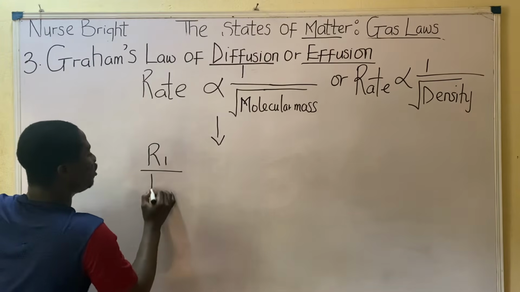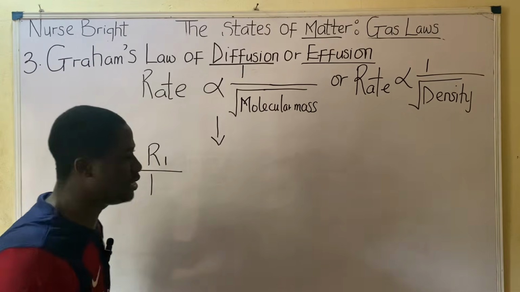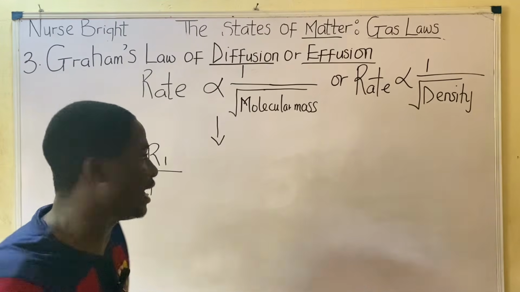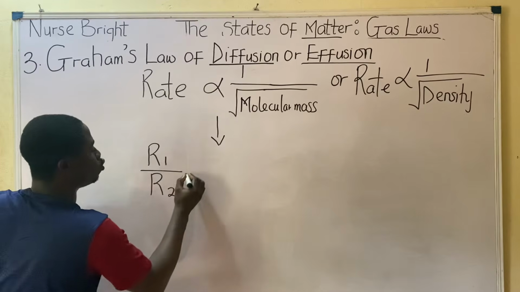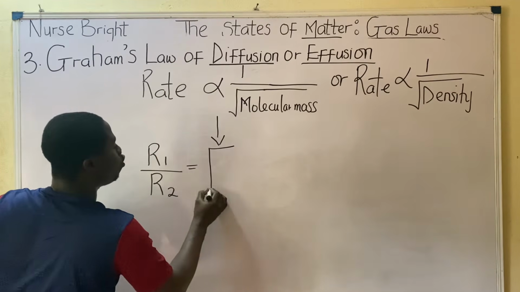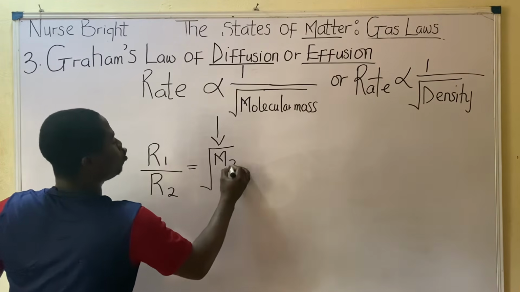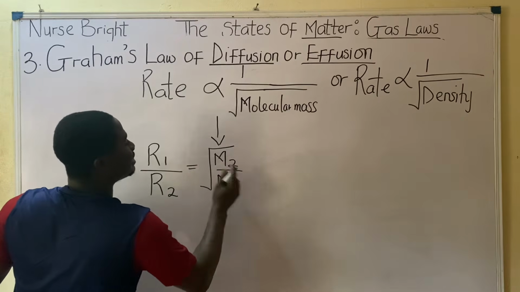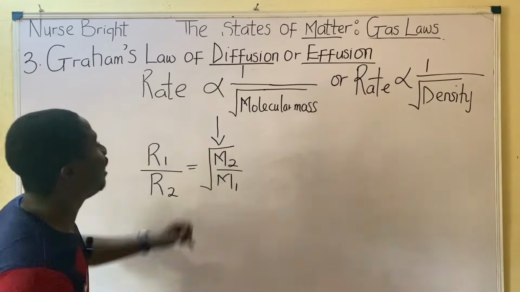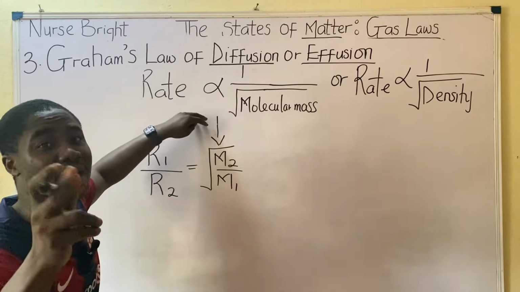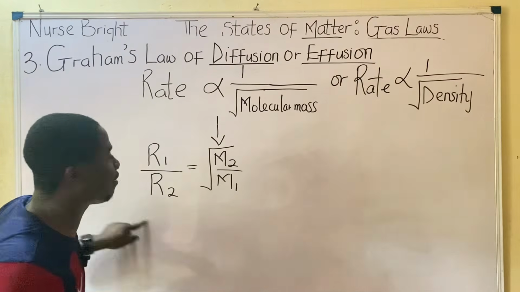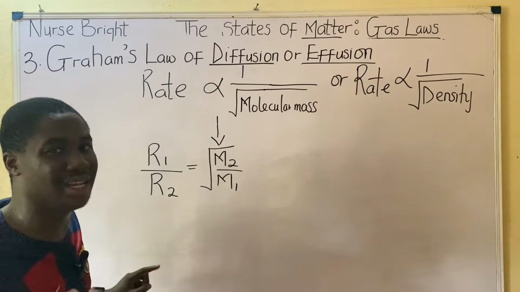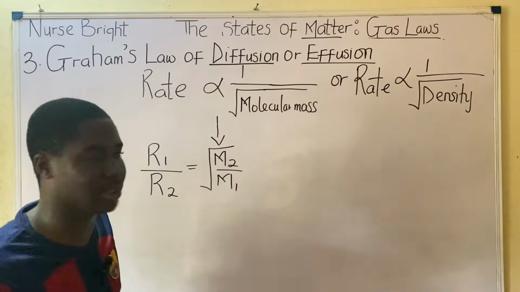R1 divided by R2. In these gas laws, we describe gases, not just one. That's why it's R1 and R2. So R1 over R2 is equal to root of M2 over M1. This M signifies molecular mass. Hope you are following me. If I were to show you the mathematical working, the derivation, this is what we will arrive at. The derivation here is not really important. Knowing the formula is very important, okay?